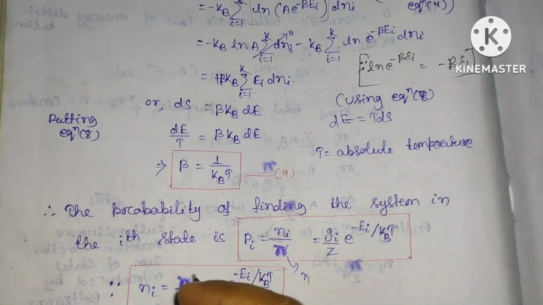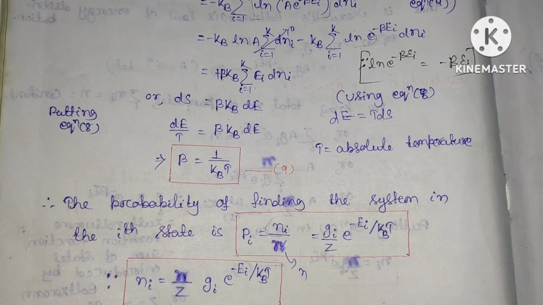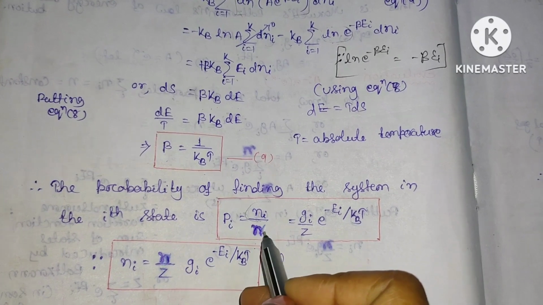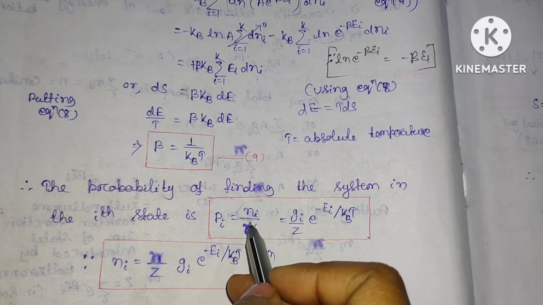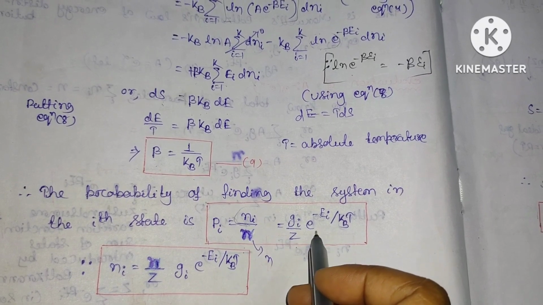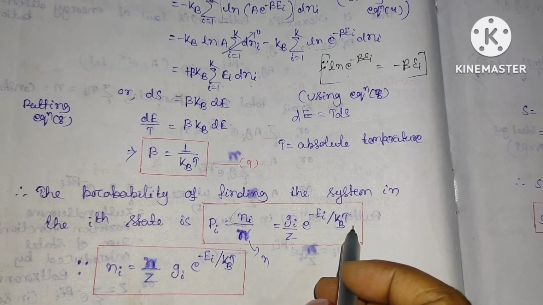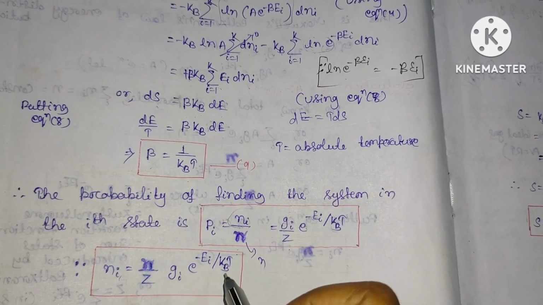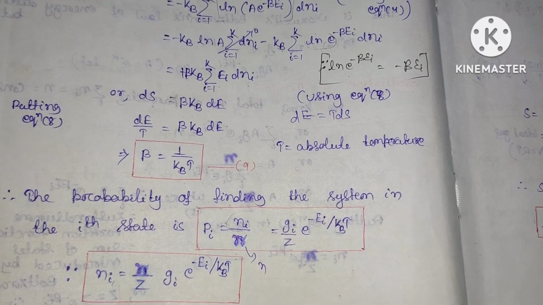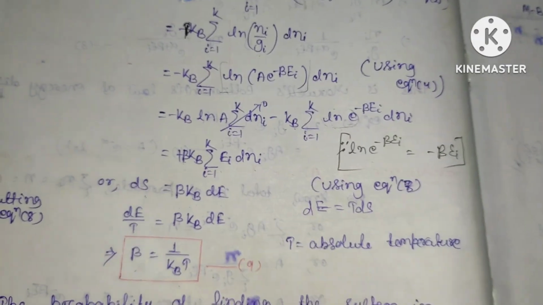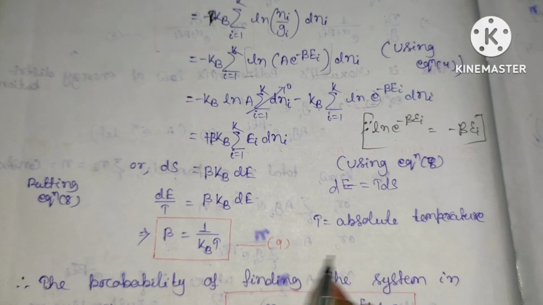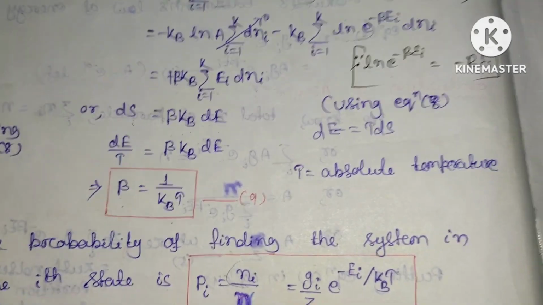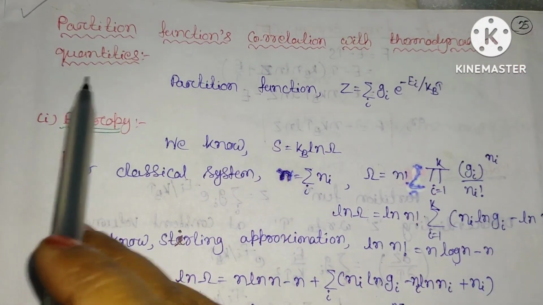So the probability of finding the system in the ith state, Pi, will be equal to Ni, the number in the ith state, divided by the total number N. That will be equal to gi by Z into exponential minus Ei by kT. Or this Ni will be equal to N by Z gi exponential minus Ei by kT. So this is the Maxwell-Boltzmann distribution formula, and here we have calculated the Lagrangian undetermined multipliers, that is alpha and beta. Now we have to calculate the partition function's relation with the thermodynamical quantities.